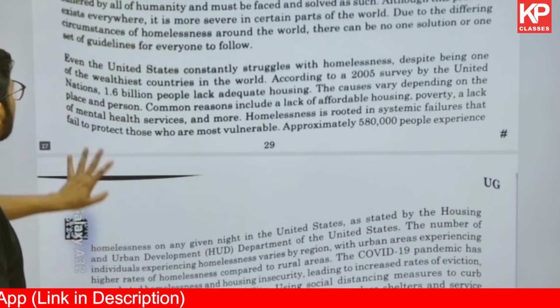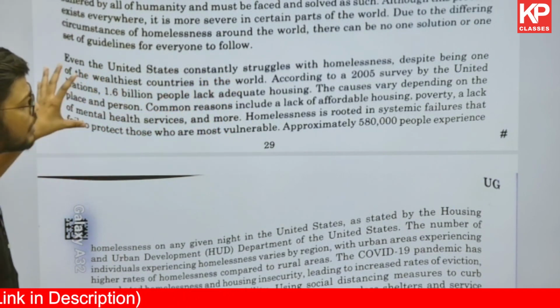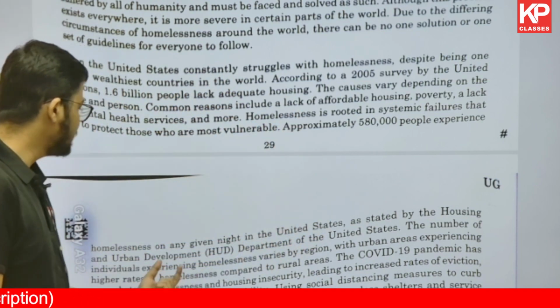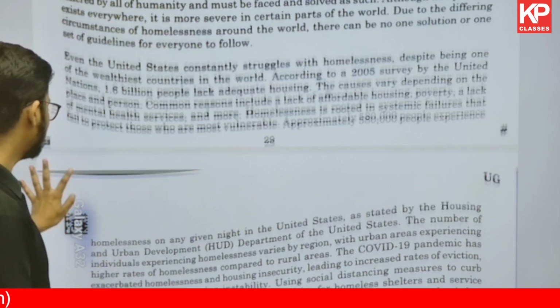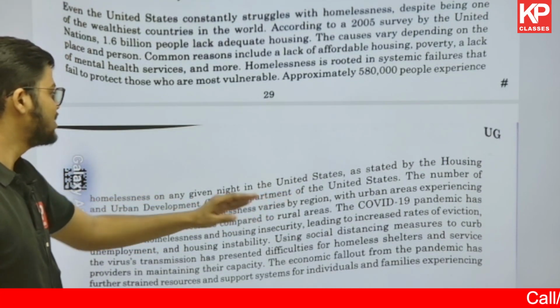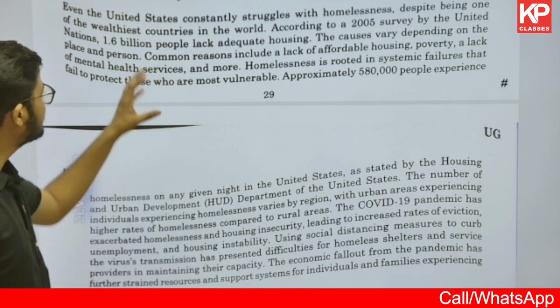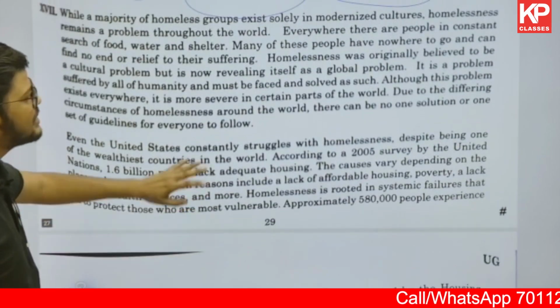Now the second part, if you're going to talk about this part, this is completely data based, right? Approximately 580,000 people are experiencing homelessness in the USA, and the number of individuals experiencing homelessness varies from one urban area to another. So this is a data set which is given in the second part. This first one is a different part.